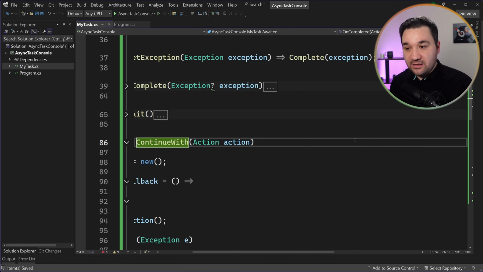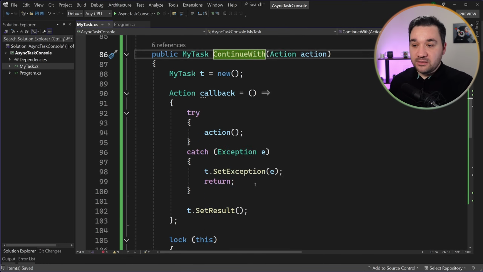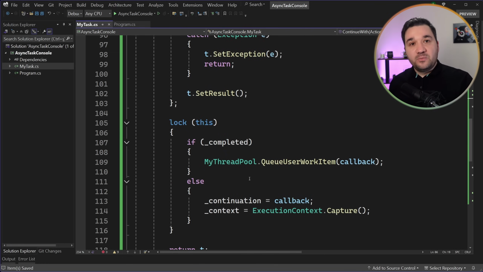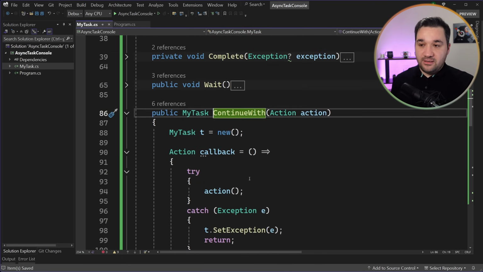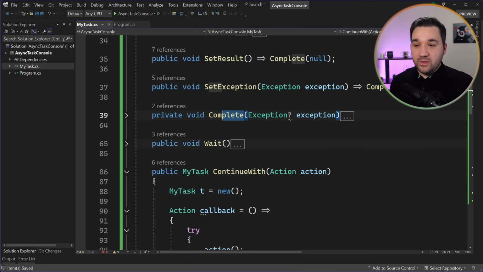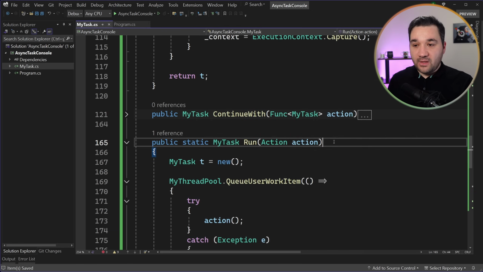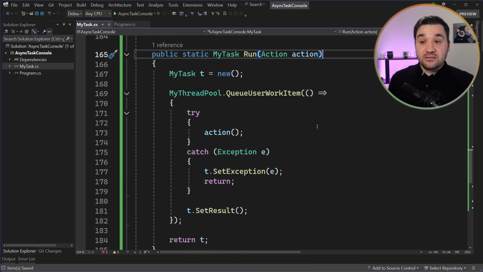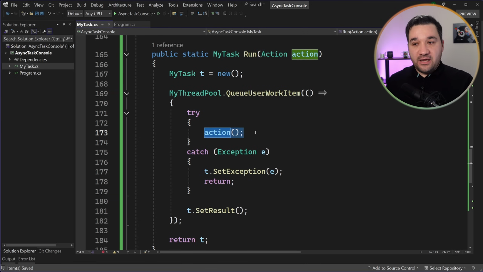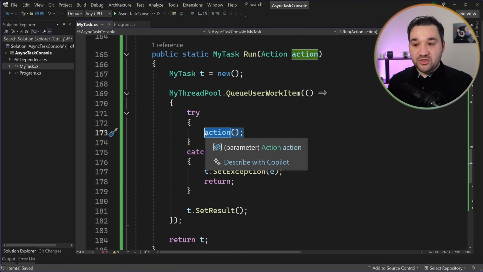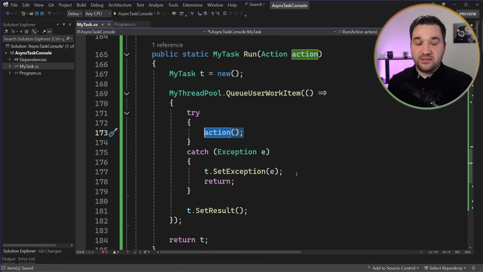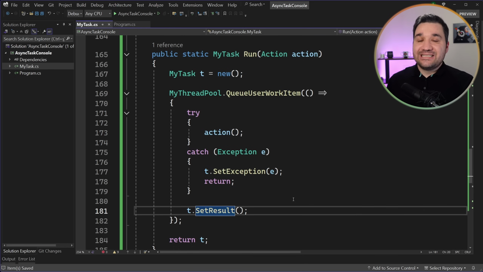Once we get into that one, it checks again whether it is completed already or not. But what happens is basically SetResult, because if you go to the Run implementation over here, it executes the action in one of those threads. It executes that action and afterward, if there is no exception, it calls SetResult.